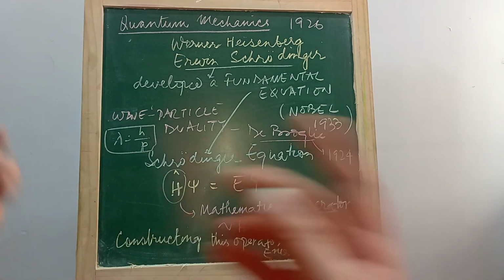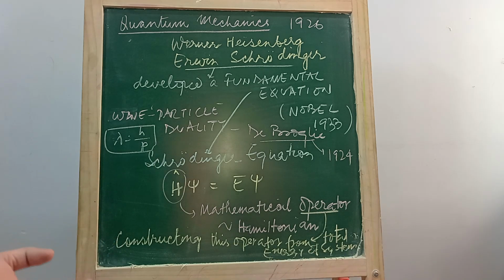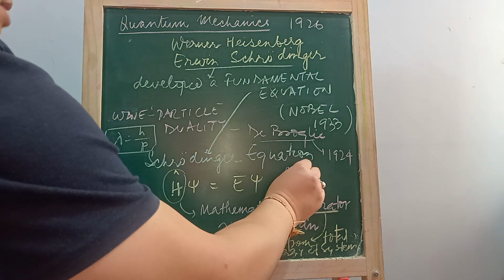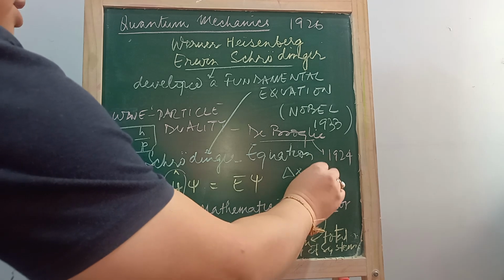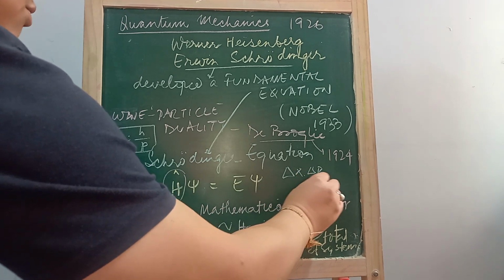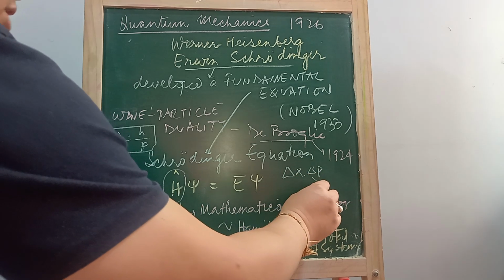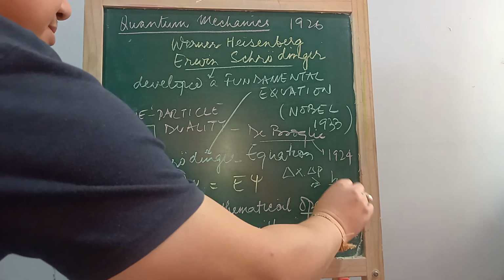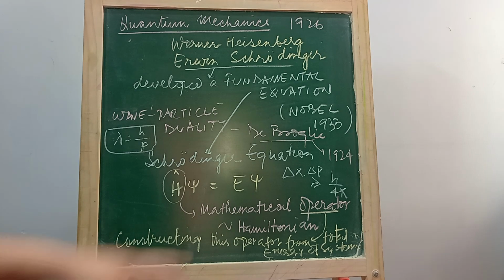There will be some uncertainty in the position or in the momentum. It is described as: uncertainty in position multiplied by uncertainty in momentum should be equal to or more than h by 4 pi. This is the mathematical expression of Heisenberg's uncertainty principle.